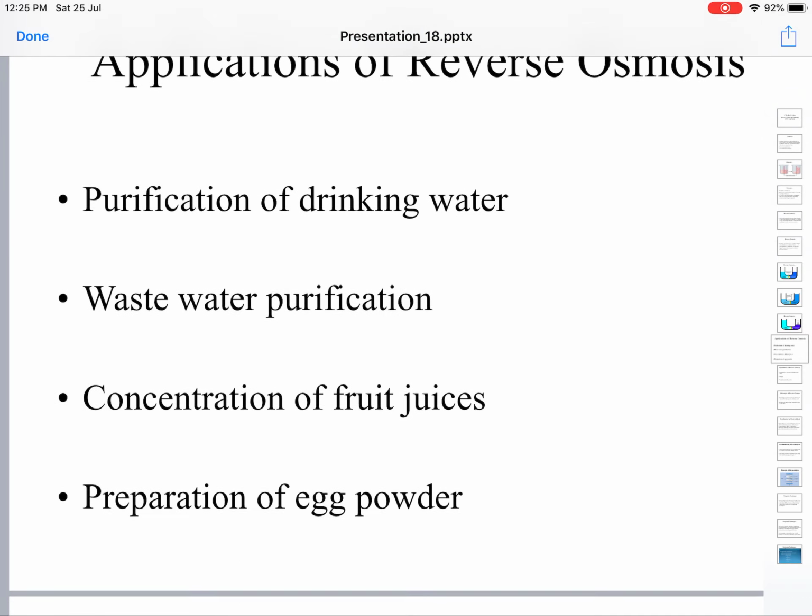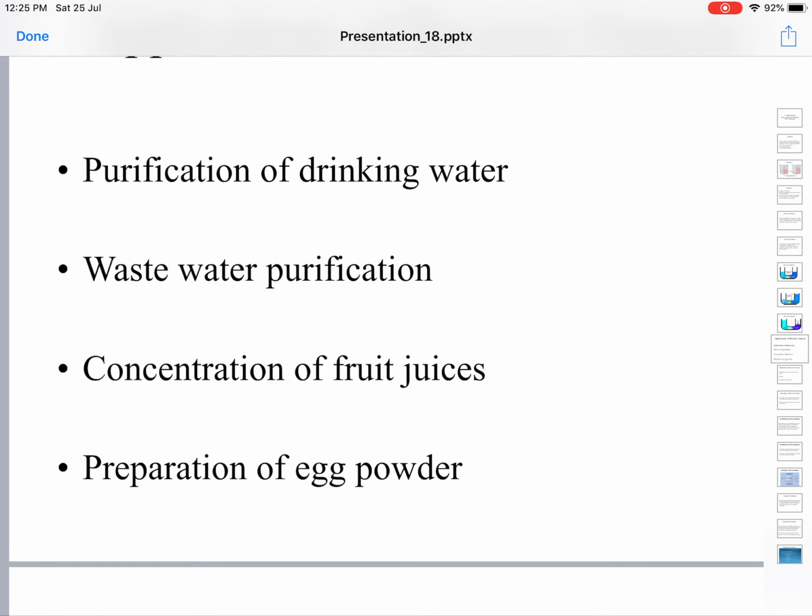The applications of reverse osmosis: purification of drinking water. For purification of drinking water, on one side pure water is taken, and on the other side any solution or salt water is taken, separated by a semi-permeable membrane.